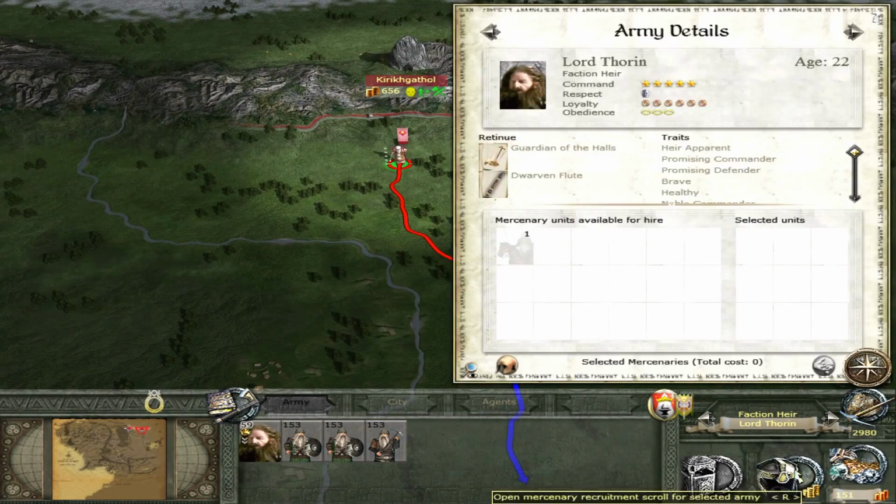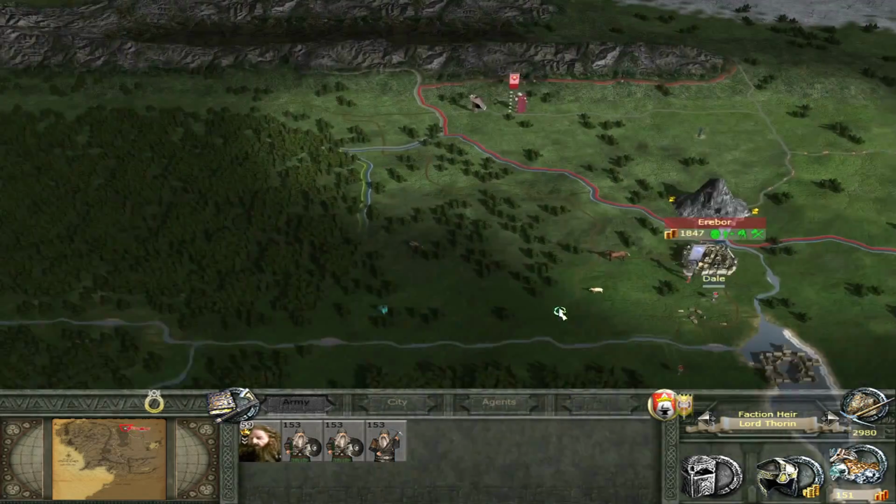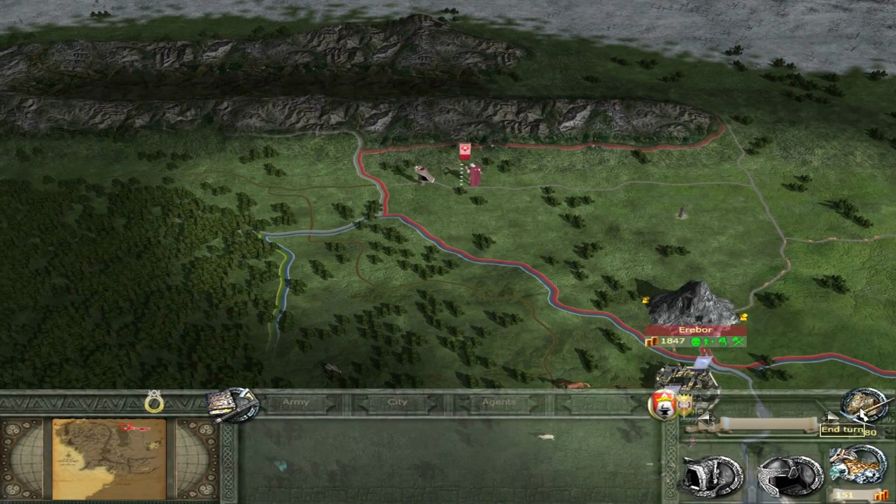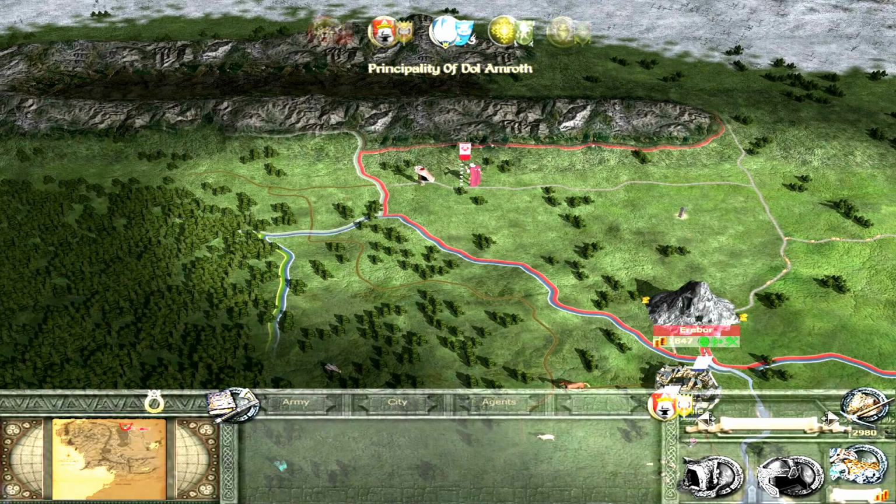March to glory. We'll rest here, recruit the Dale cavalry next turn. But, yes, end the turn again.